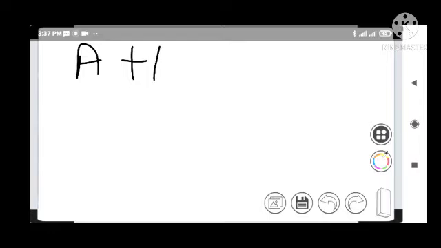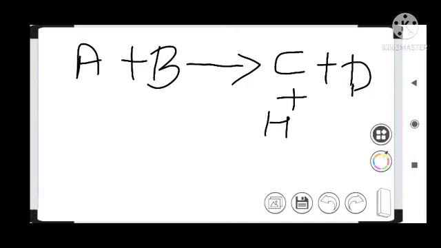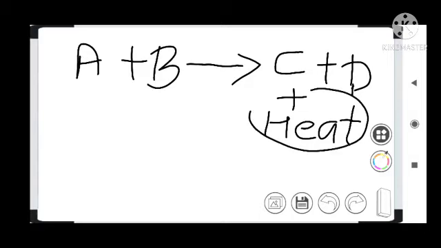Now look at the sign convention of exothermic and endothermic reactions. Suppose A and B are reactants. They react to form C and D. If heat is released during the process, suppose reactions are exothermic, then we will write heat with a plus symbol, like this, plus heat.